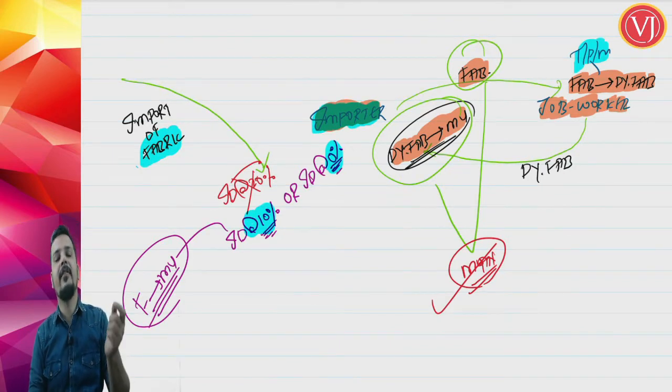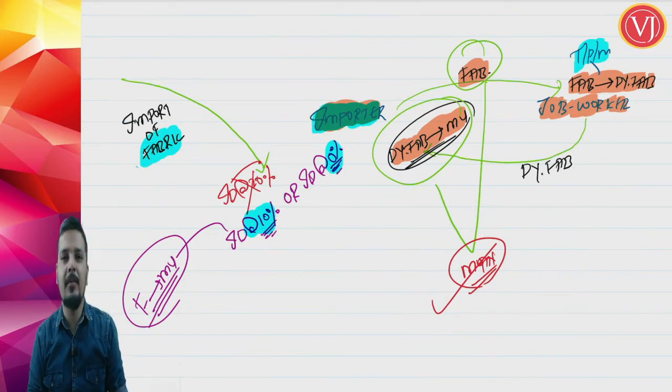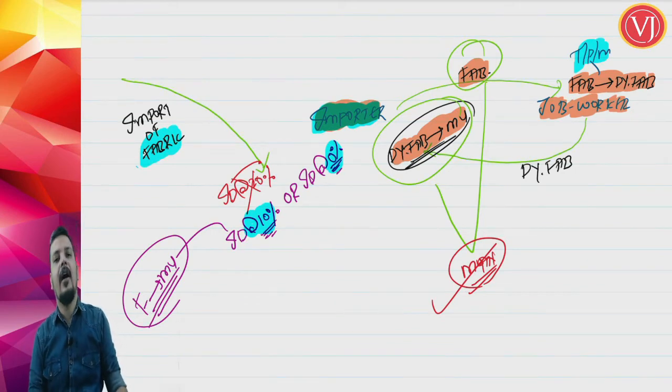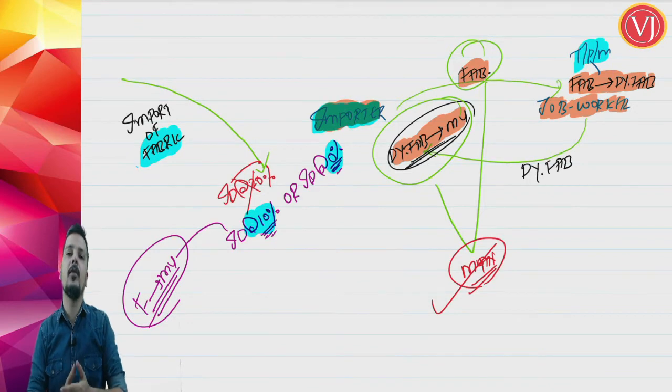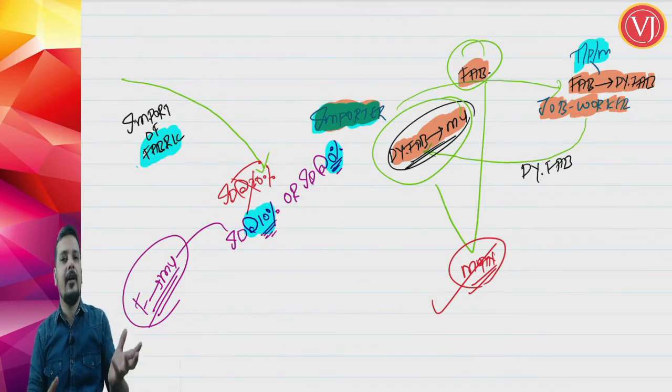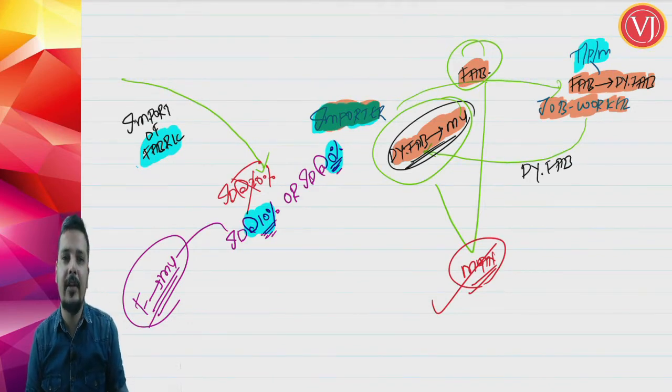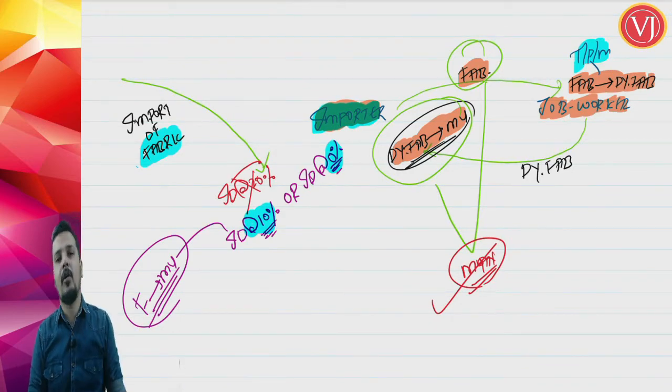But if it is end-use based exemption notification on jewelry sector, and if you are importing say bullion, only and only you should do the work. When there is an end-use based exemption notification on jewelry sector, you cannot take the help of job worker.